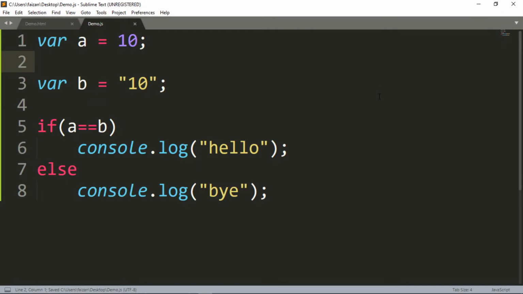What should be the output, guys? Quickly. What are you thinking? Will it be hello or will it be bye? One of them is a string and one of them is a number, and then I'm checking if a is equal to 10. Some of you are saying hello. Okay, let's run this now.